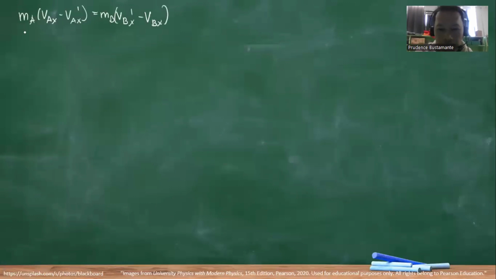The other one, equation 3, is this one: MA (VAX squared minus VAX prime squared) is equal to MB (VBX prime squared minus VBX squared).